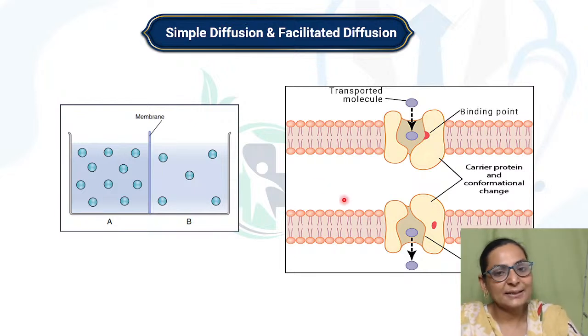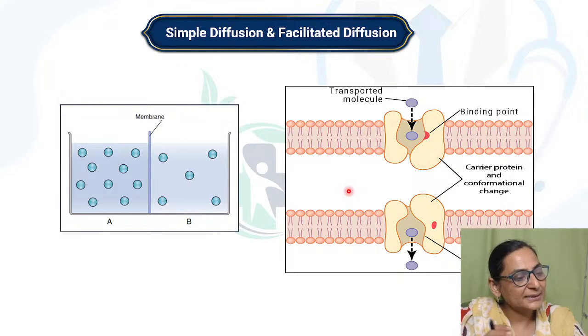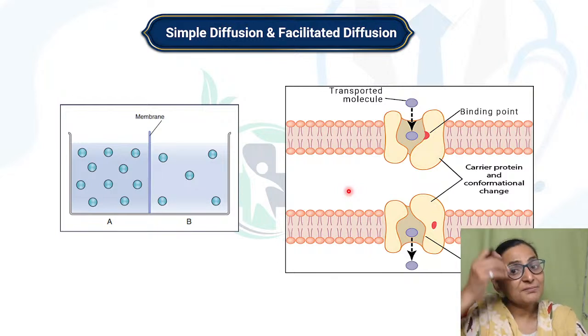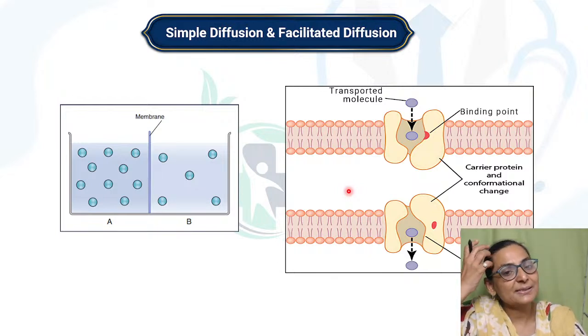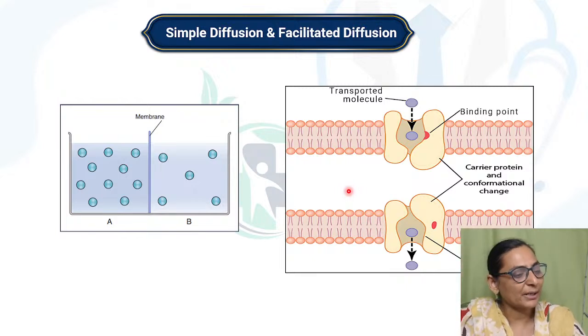Here, there comes a word called facilitated. That means there is something which is facilitating the process. That facilitator is a protein, or it could be a channel. The channel is also made up of protein, which is allowing the substances to pass through, right?